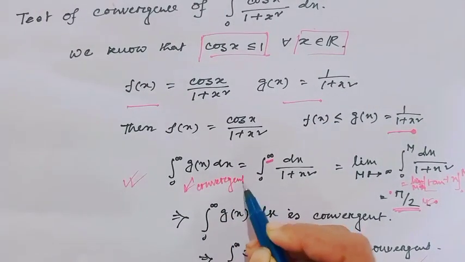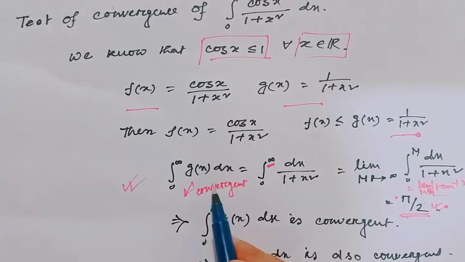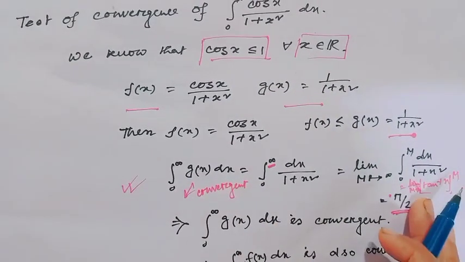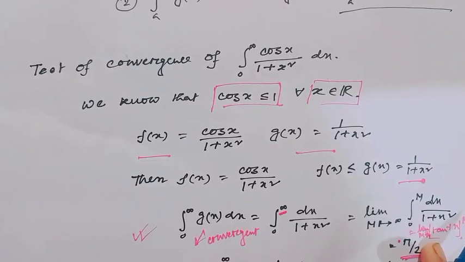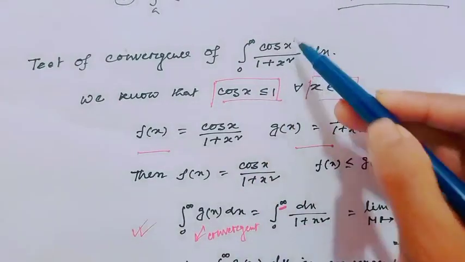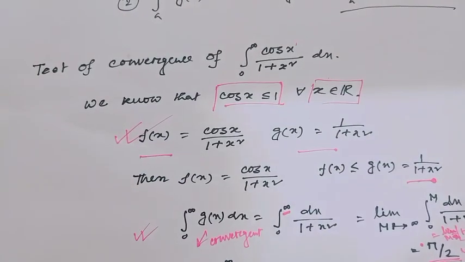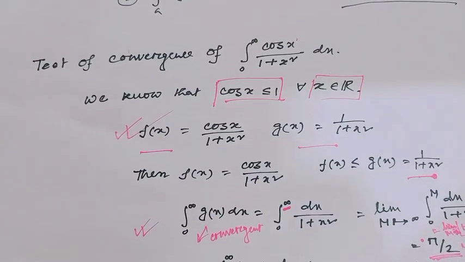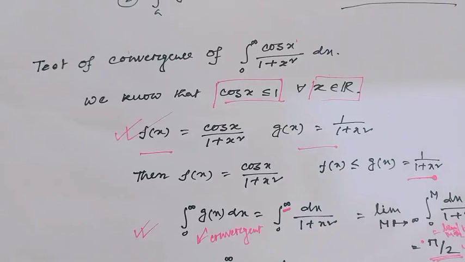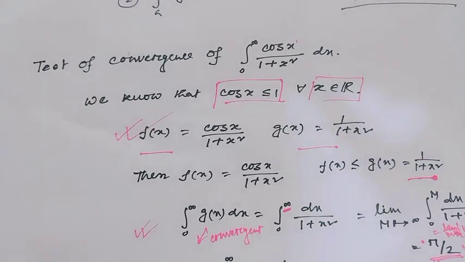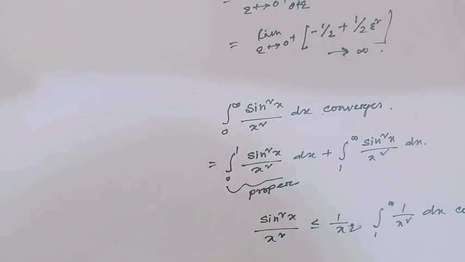And since g(x) converges, therefore by the comparison test, we can conclude this integral, where f(x) is this, always converges by the comparison test. I hope all viewers have understood the comparison test in a better way. Now I will see another similar type of example.